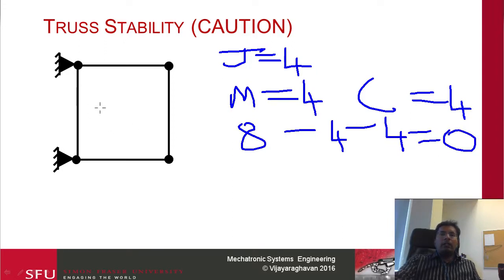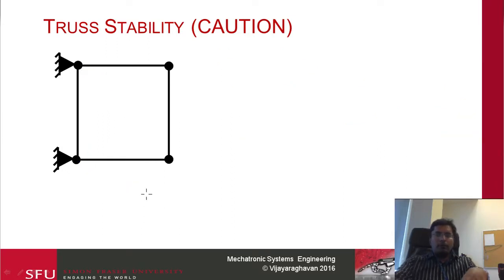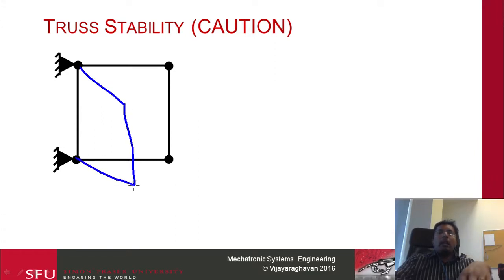If you just do a blind application of the formula, you would think that the structure is stable. But in reality, I can pull on this particular link like so, and the entire structure is going to rotate down. So this will go like this. Like so. This is evident when you do a really preliminary analysis, but it's still good to be aware of this and not apply this formula blindly.